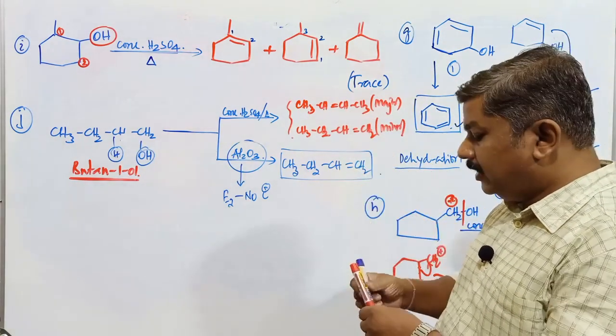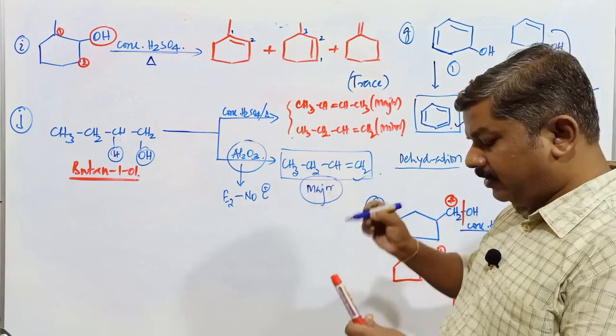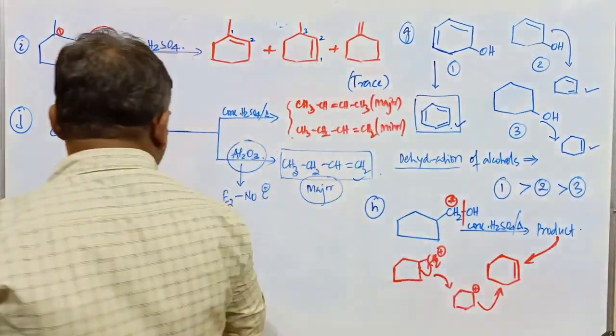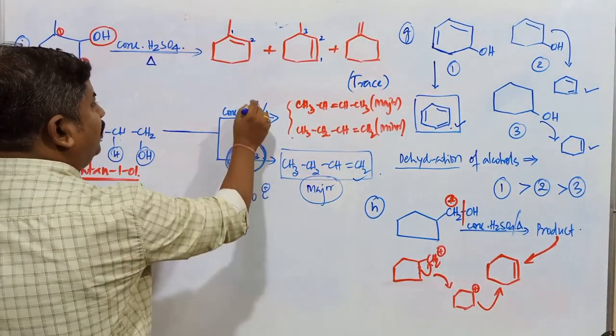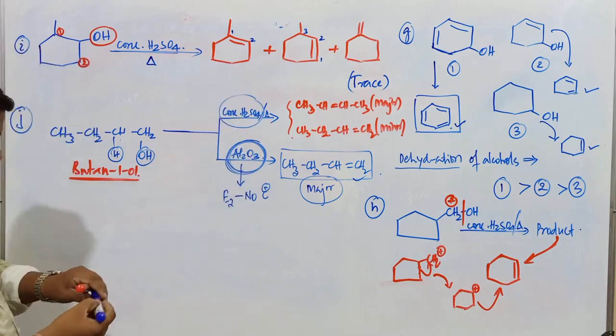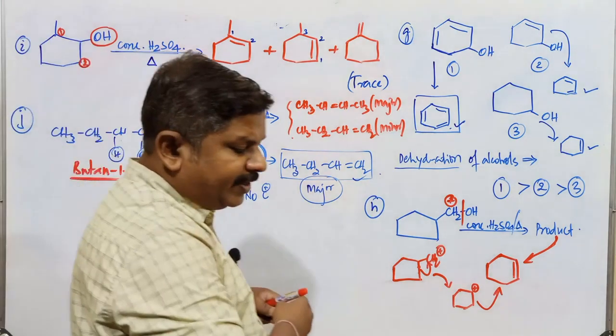But here, this is the only major product in case of Al2O3. This is the difference between dehydration in presence of Al2O3 and dehydration in presence of concentrated sulfuric acid. Clear?